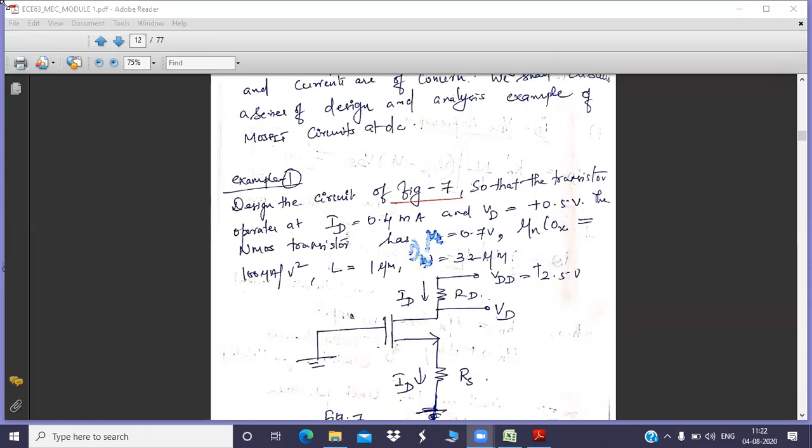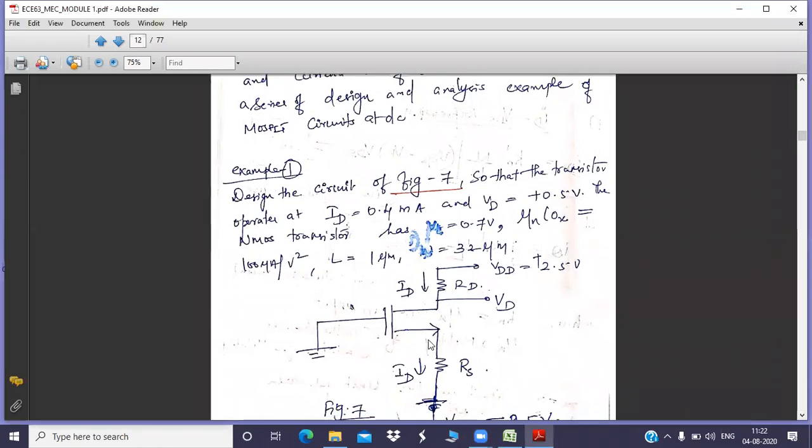RD is the drain resistance, RS is the source resistance, and this is the MOSFET device. Wherever you have this arrow mark, that is the source terminal, this one is the drain, and this terminal is the gate. So drain resistance, source resistance, and gate terminal.